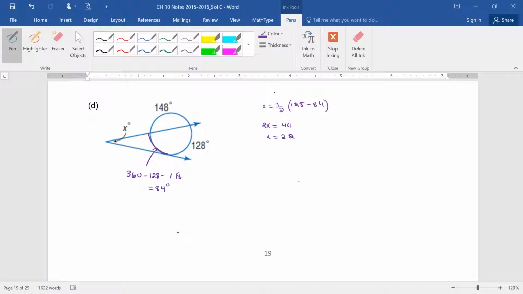From 360, we subtract 148 and then 128, and we get that that's 84. So the angle is equal to half of 128 minus 84, and then x equals 22. Okay? So what we need to do is x is equal to half of this arc minus this arc.